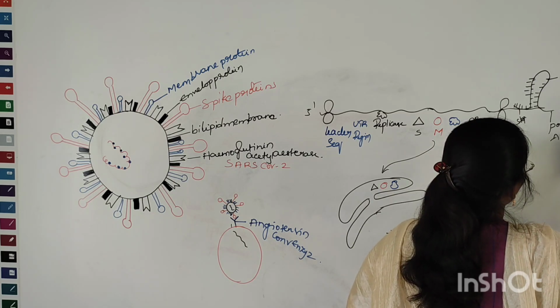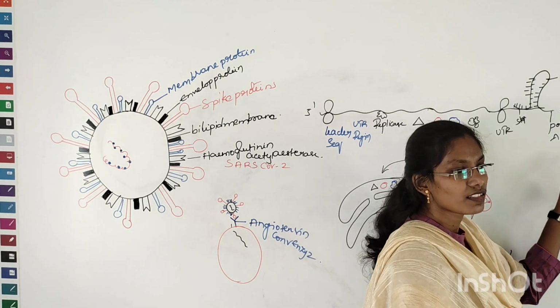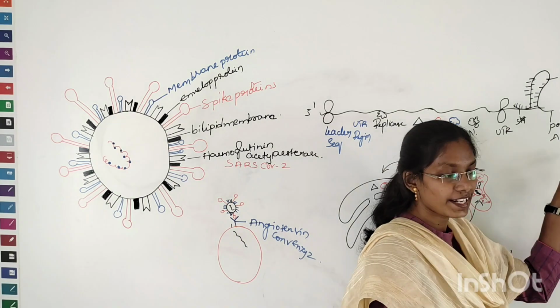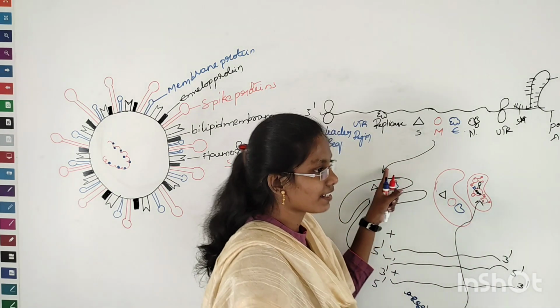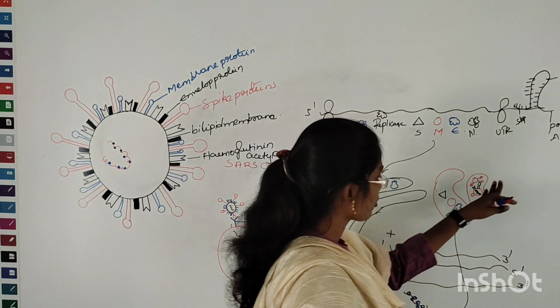Now the host ribosome glides over the poly A tail, okay? When it glides to the poly A tail, that means translation is over. Why does it have to glide? The host ribosome has to glide to the poly A tail to protect the viral RNA from enzymatic degradation, so it glides over the poly A tail and there the translation process ends.